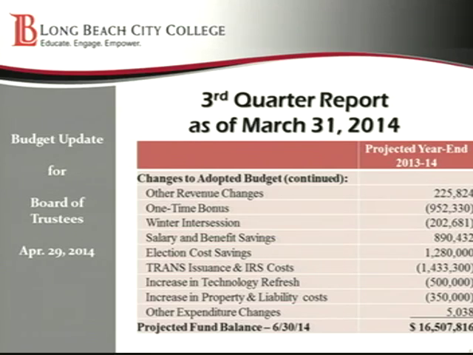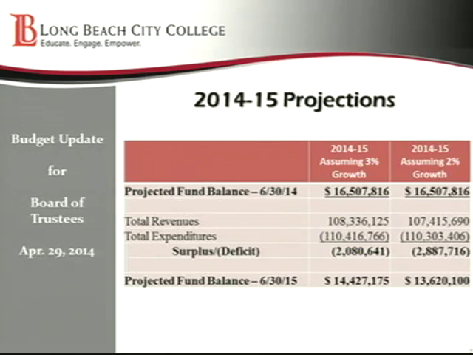The next two line items are things that were recommended by the Budget Advisory Committee back in January. We're increasing the allocation towards our technology refresh program of about $500,000. And then we're increasing our contribution to our property and liability fund, really for legal fees, to the tune of about $350,000. With all of those, we come down to our projected fund balance at June 30th of 14 of $16,507,000.